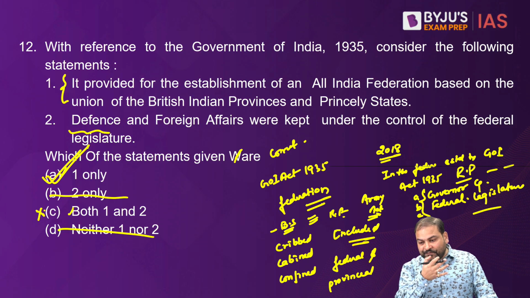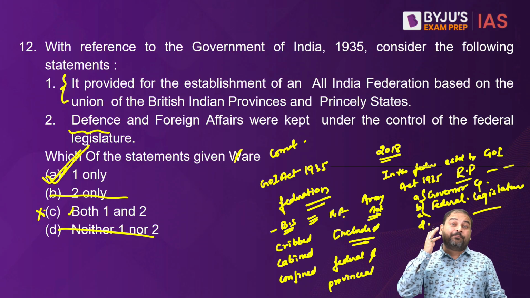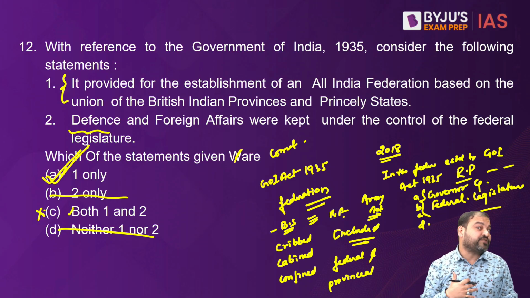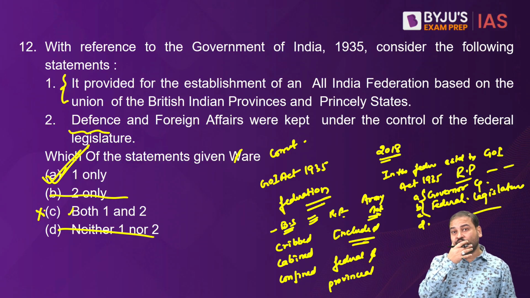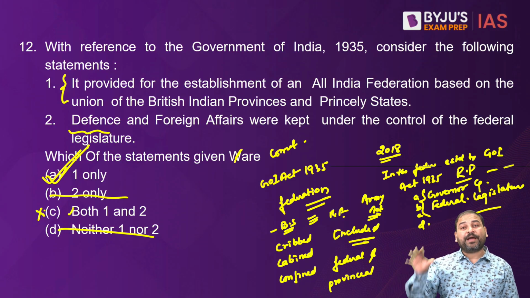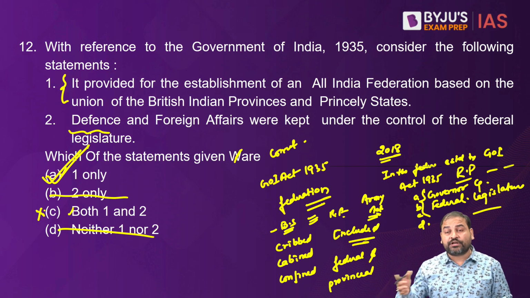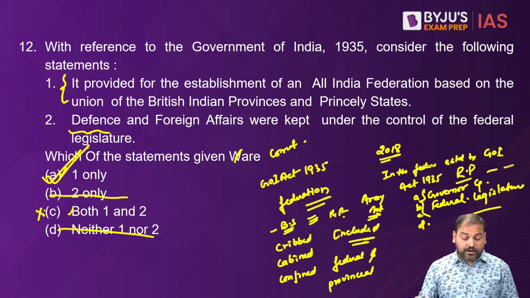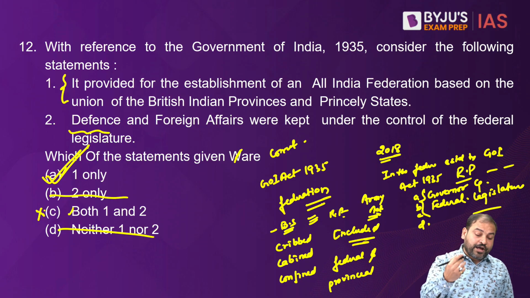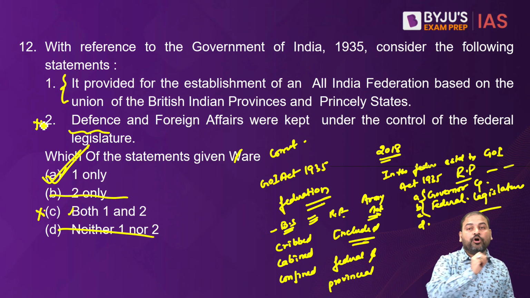Most of the times we say, and always we have said, that when it comes to defense, the Britishers were never ever ready to trust us. Till the last day, defense was kept under the British Governor General or the British Defense Minister. The Commander-in-Chief was British. So you should have made a guess that 2 is wrong.